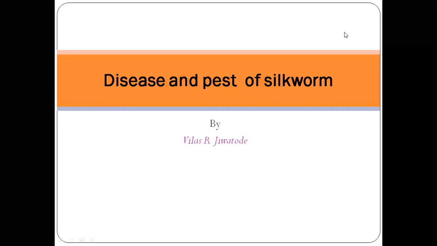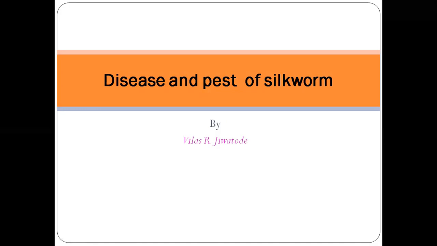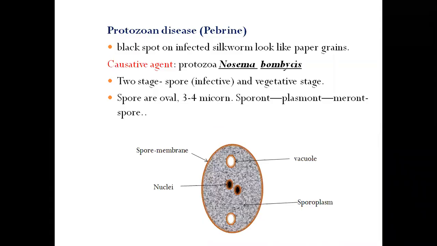In this video, we are going to learn about disease and pest of silkworm. Various agents like protozoa, bacteria, fungi, and viruses attack silkworm larvae and pupae and cause damage. Along with these diseases, various pests attack silkworms and damage the sericulture industries. To see this, first, protozoan disease, it is also called pebrine.